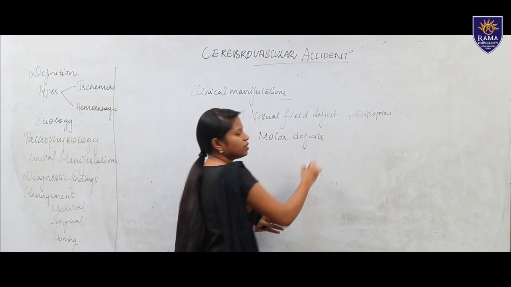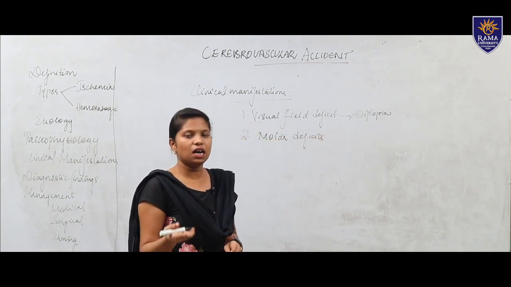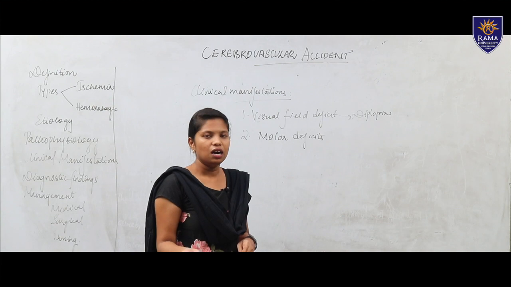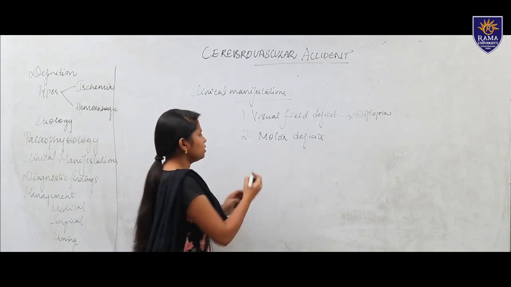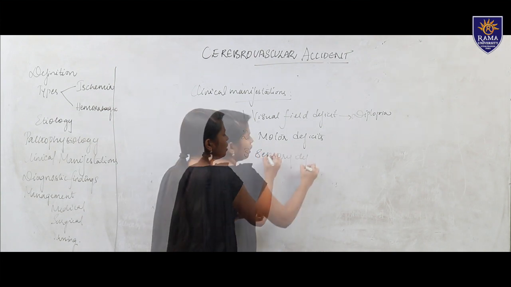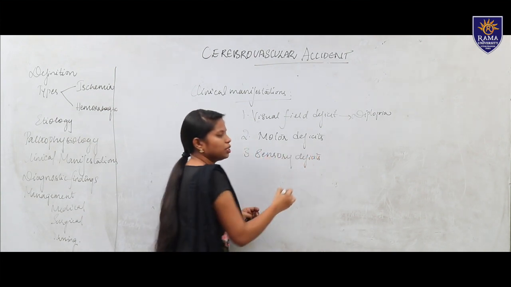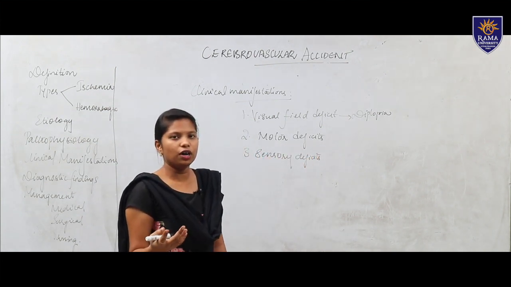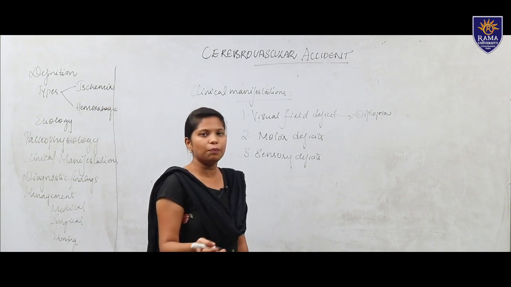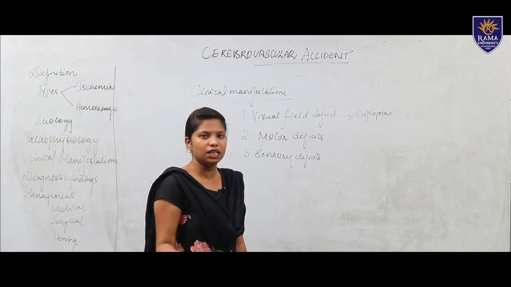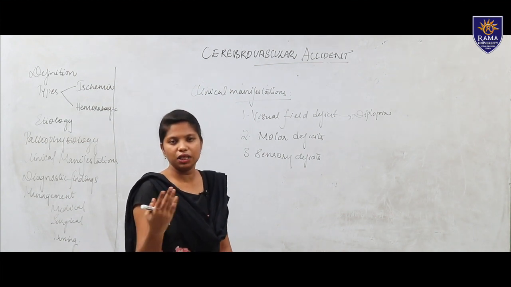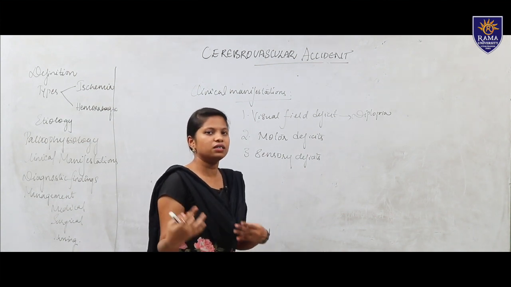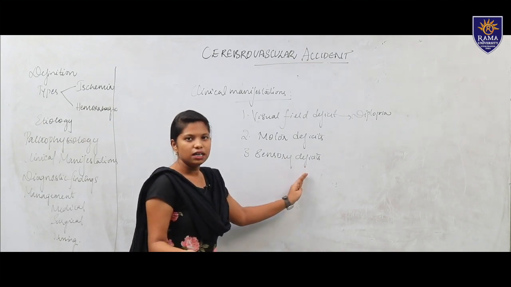In motor deficits we can see hemiplegia, paraplegia, or the patient is having paresthesia, or the patient is not able to move from the bed; we call these motor deficits. And the sensory deficits: the patient is not able to move, or if we give any pain, the patient does not have any pain sensation. Paresthesia and weakness will be there in the arms, hands and legs; that will be seen under sensory deficits.